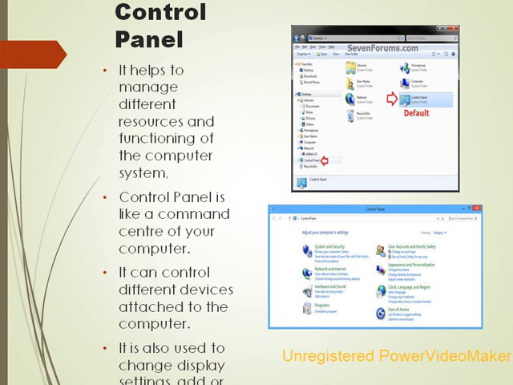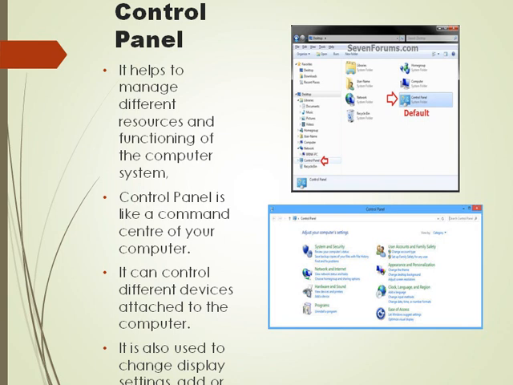What is control panel? It is the main center, the command center of your computer. It is the main part of a computer. You can see the picture of the control panel window. So there you can see all the categories. Many categories are there, like system and security, network and internet, hardware and sound, programs. It has different things. When you click on that and get into that, each has different operations.